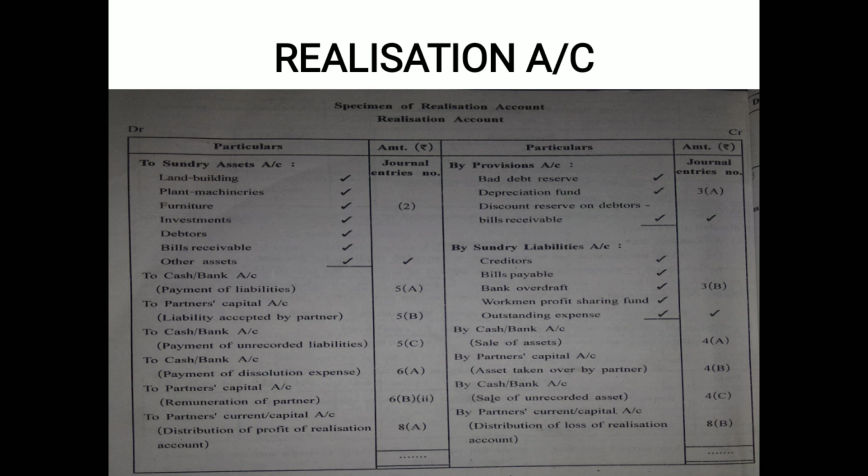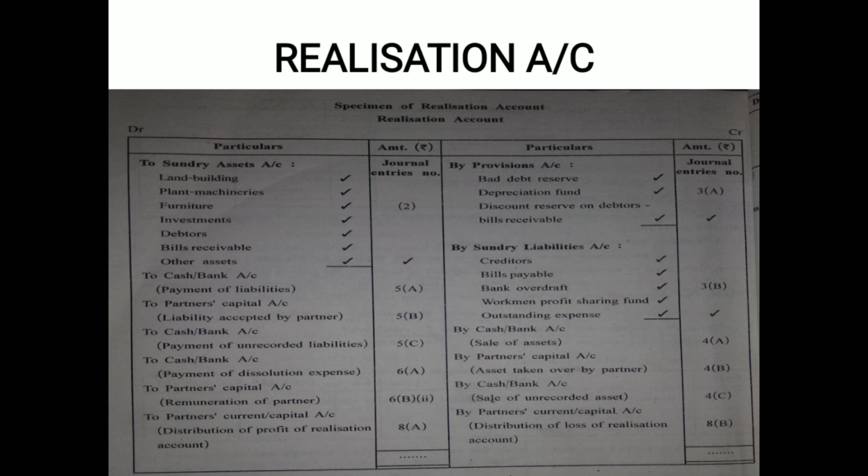Realization account on your screen, debit side, and here to partner's capital account, remuneration of partner, journal entry number. Yes? So lastly, the two journal entries after that we have learned do not contain realization account in them. So these two are not to be posted.